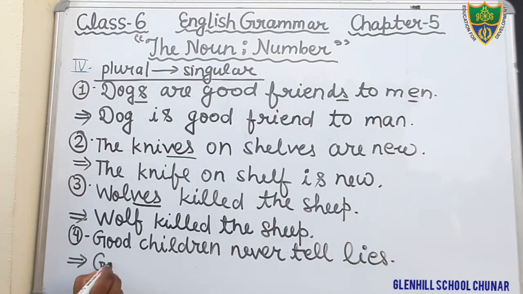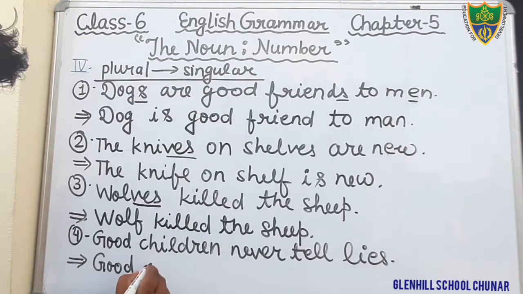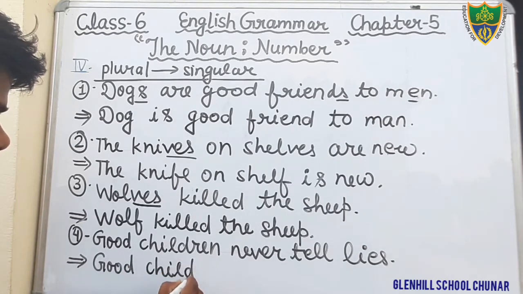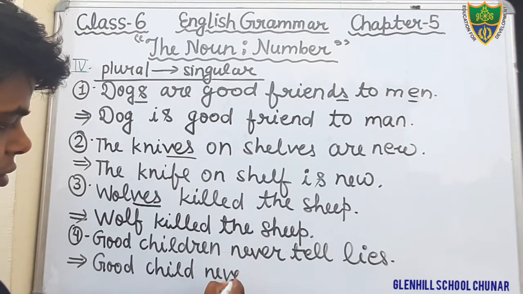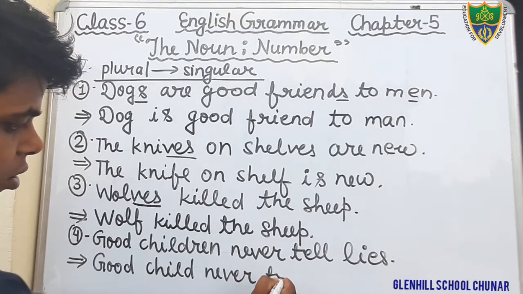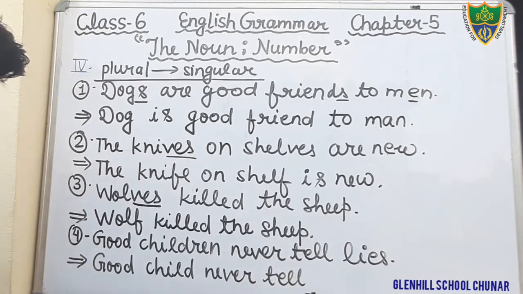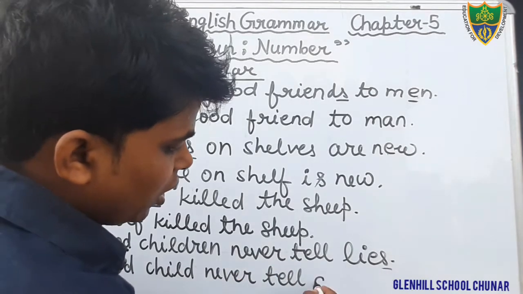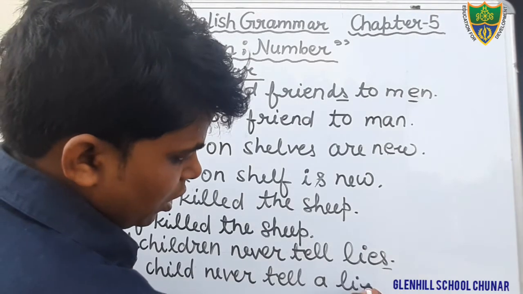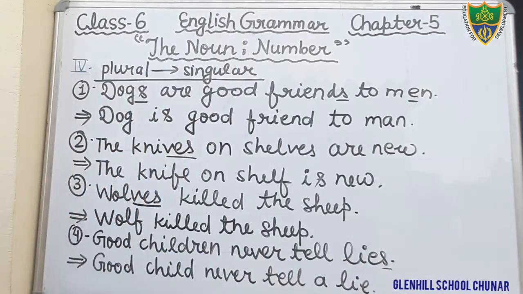Good children is plural, and what is singular? Child is singular. C-H-I-L-D. Good child never tell, that is in plural, tell a lie. L-I-E.